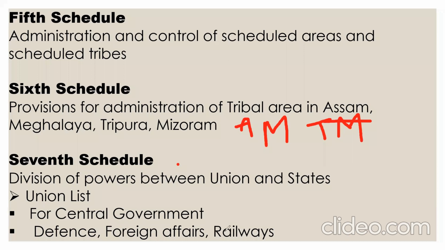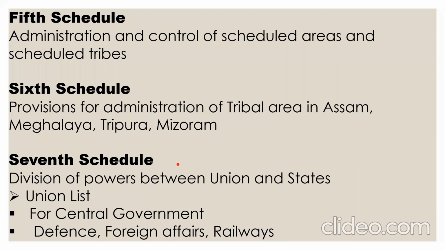And the seventh schedule talks about the division of power between state and union. First we have the union list, then the state list, then the concurrent list. The union list talks about the power of the central government. It includes defense, foreign affairs, railways. These are all under the union ministry, the central government. So understood? Remember this point.